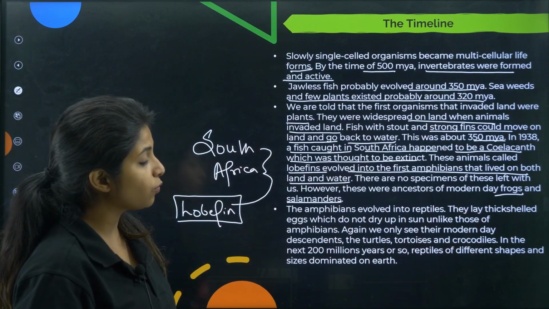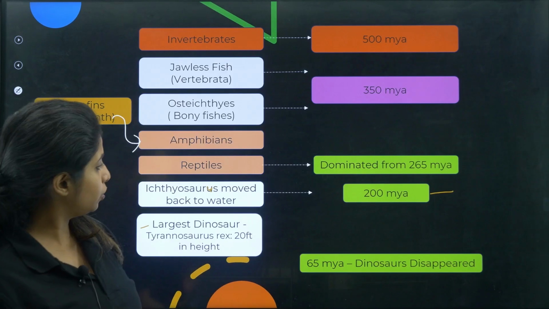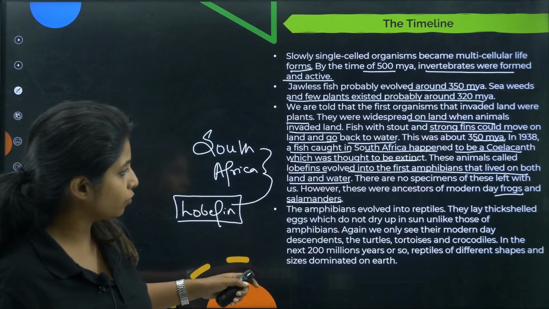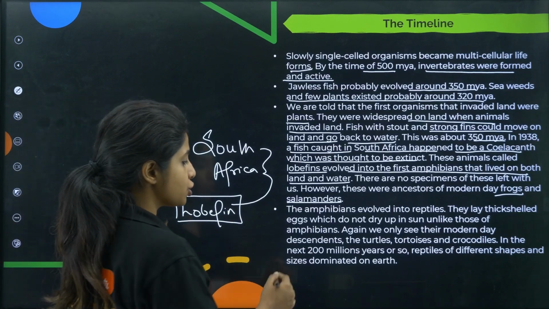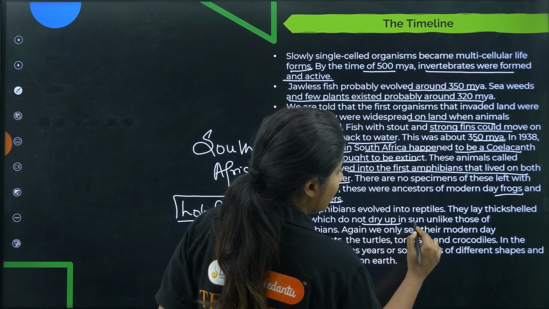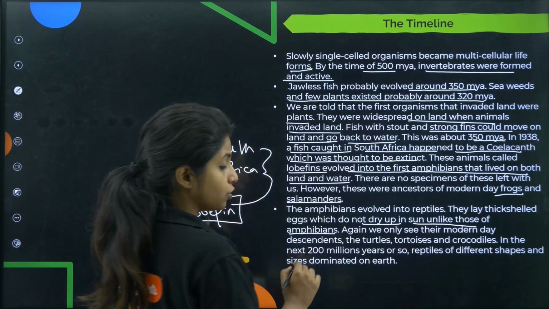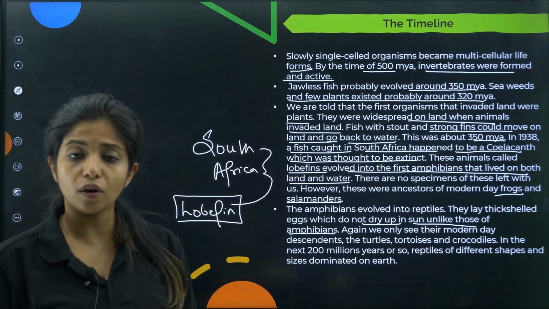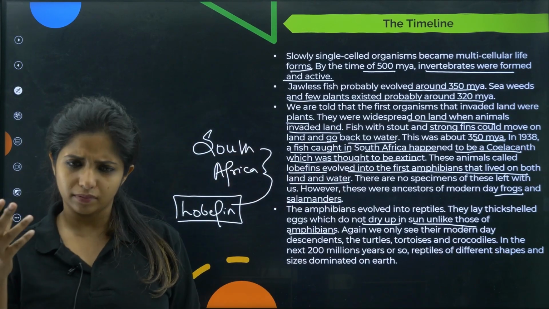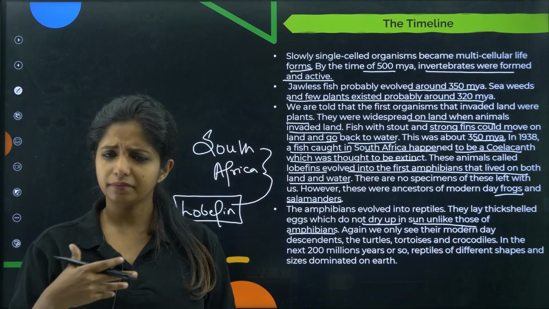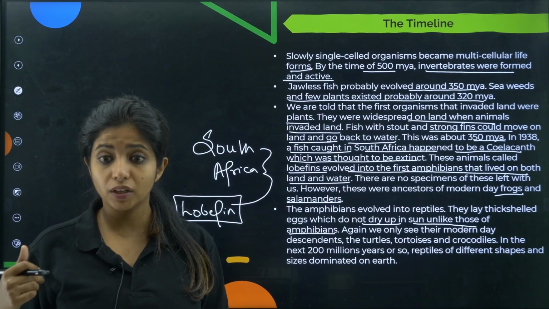Now, the amphibians evolved into reptiles. I told you, amphibians into reptiles. Now, over here, they lay thick-shelled eggs which do not dry up in sun like those of the amphibians. So, have you seen the eggs of the amphibians? They mostly lay their eggs in a watery environment. So you might have seen frog's egg.